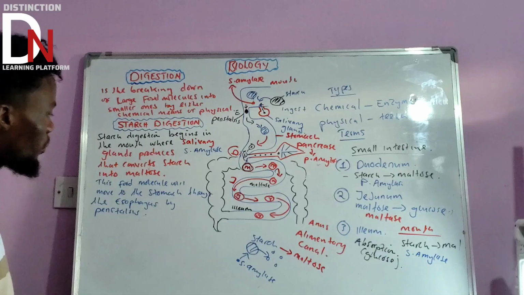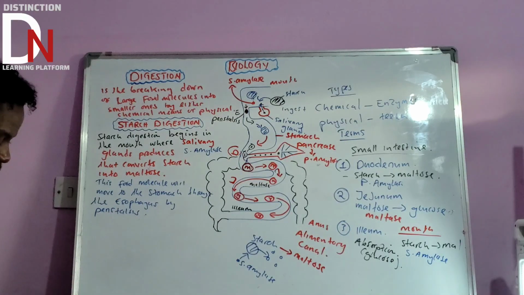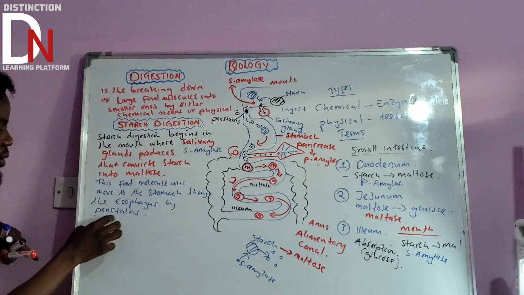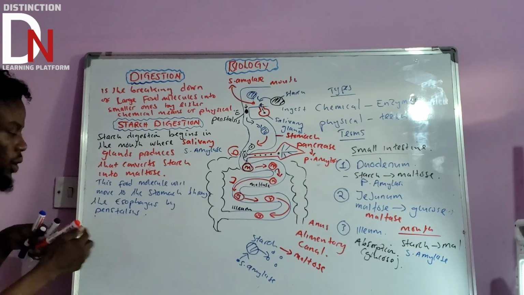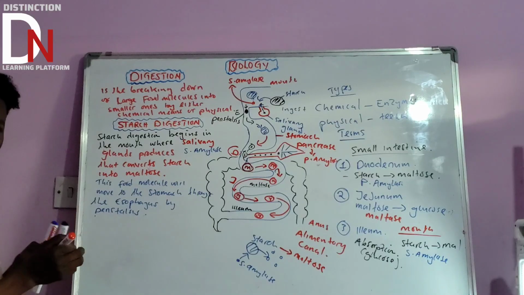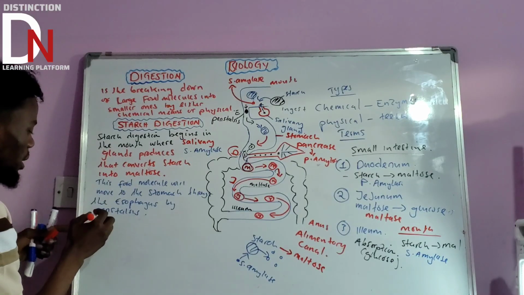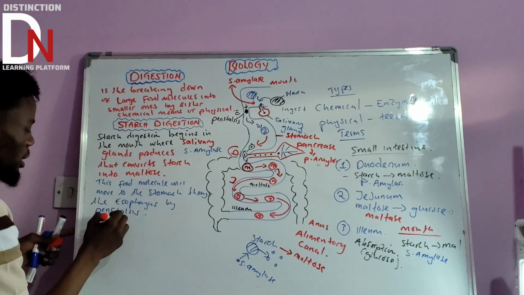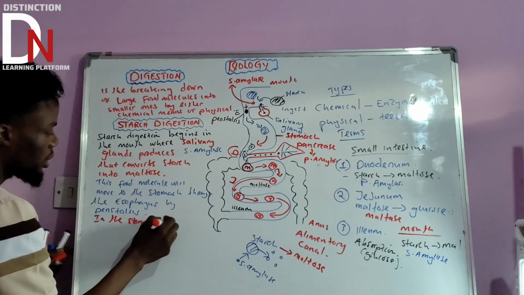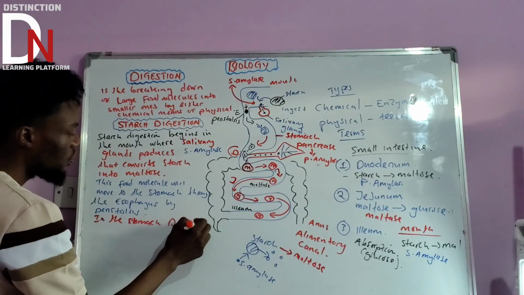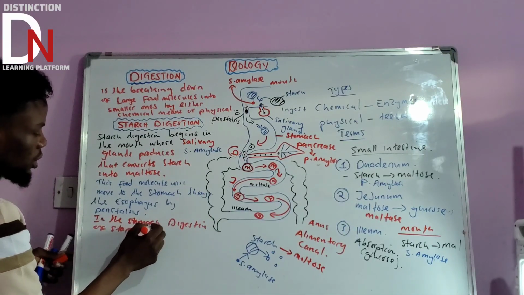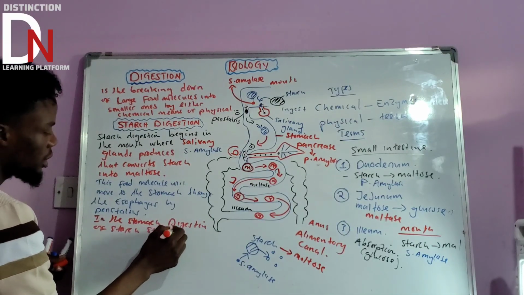Now let us write something here. We said the food molecule is now in the stomach. What did we say about the stomach? We said that digestion doesn't happen in the stomach. So you say in the stomach, digestion of starch stops temporarily.